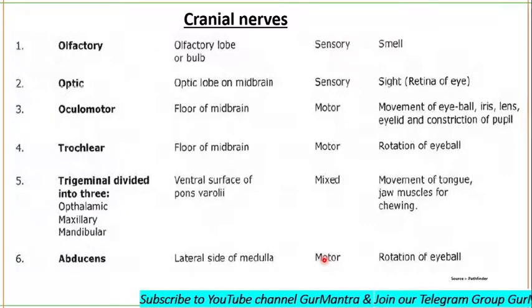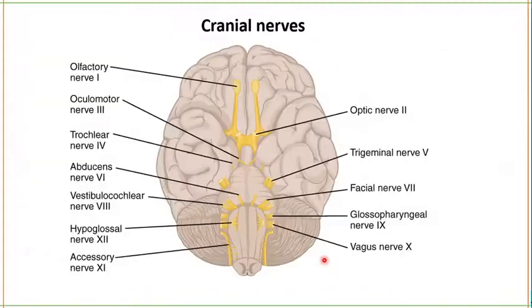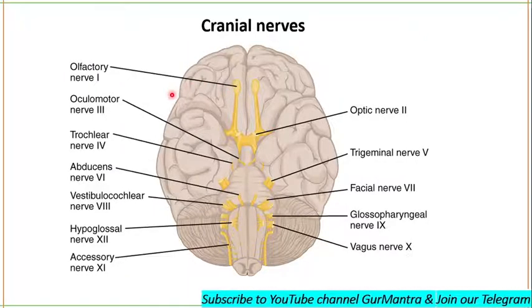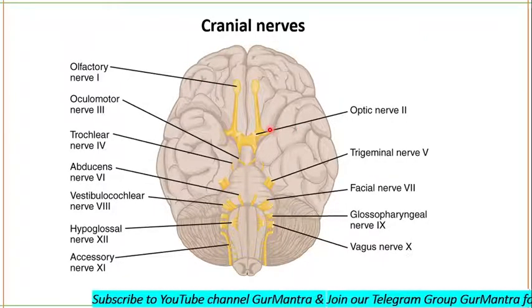Okay, so you understand each and everything now. Let me show you the position. This is the olfactory nerve that is arising from the olfactory lobe, and this is the optic nerve which is arising from the optic lobe.